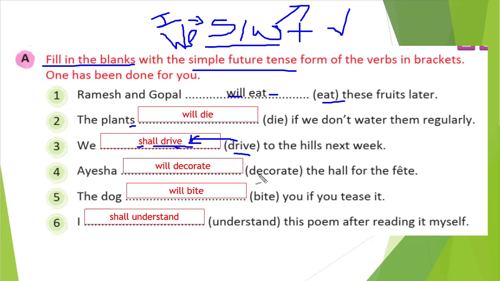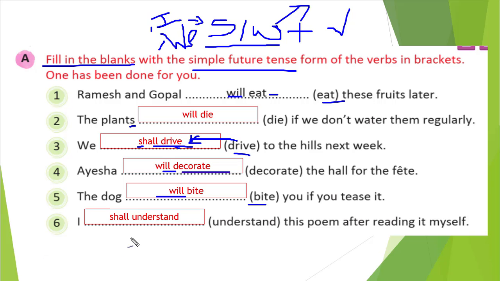Ayesha blank space the hall for the fete. Okay. So here Ayesha is there, so singular noun. So we'll write will and the root form of decorate, that is decorate. So will decorate. The dog blank space you if you tease it, and the verb is bite. So the dog, that is a singular. So we'll write will, right? Only when I and we are there, that time only we will write shall. So here the dog will bite. The verb will be the same in the base form. So will bite you if you tease it.